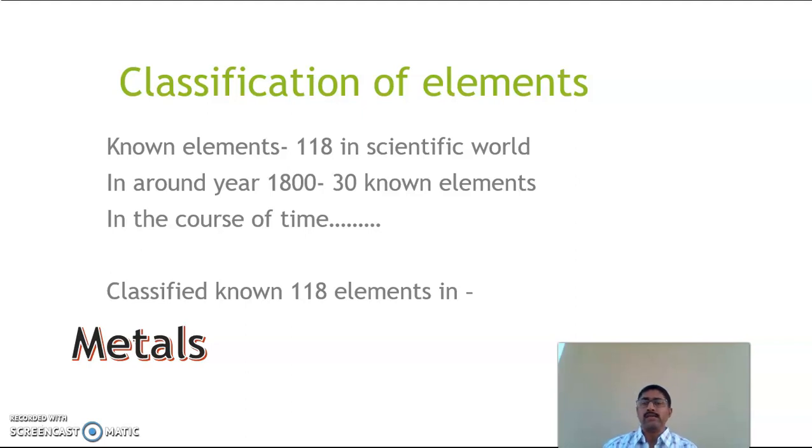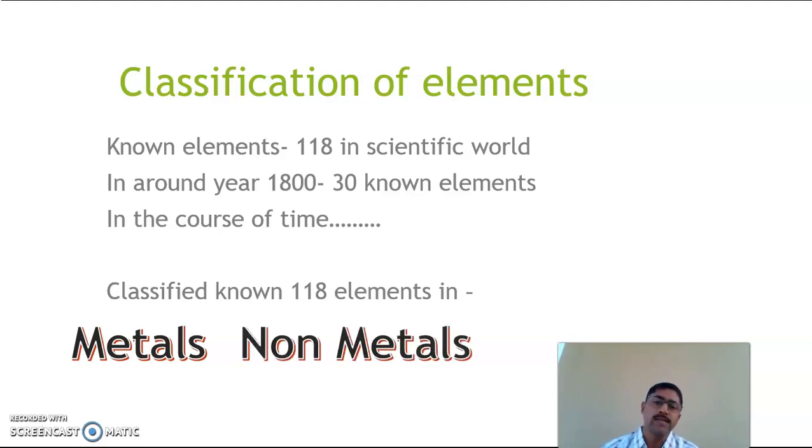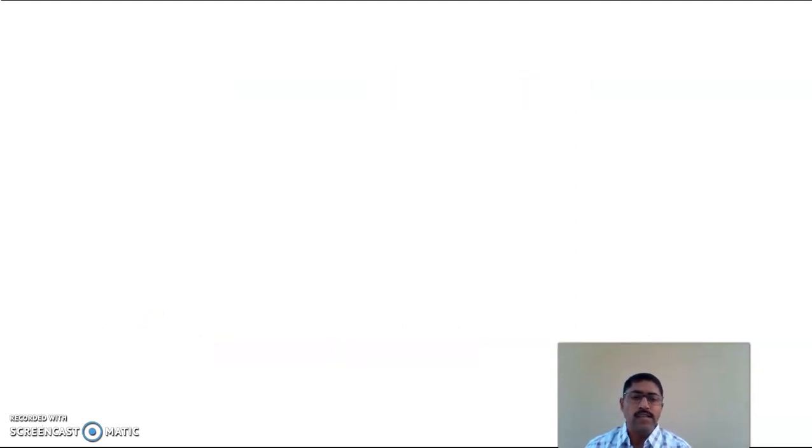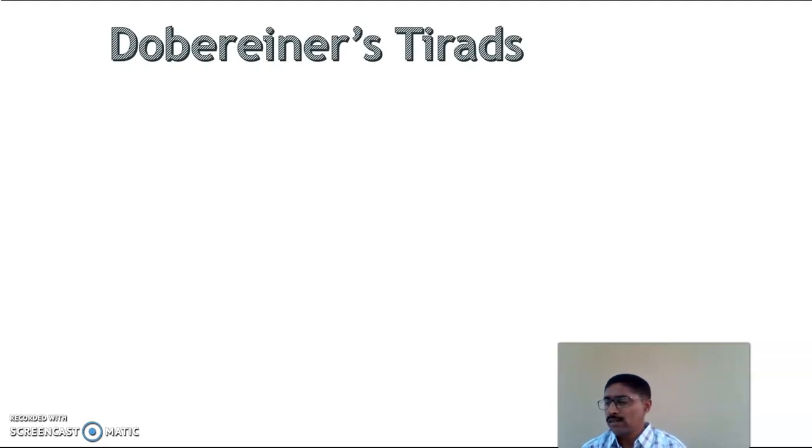And those are classified into metals, non-metals, and metalloids. Students, these elements are classified by so many scientists.